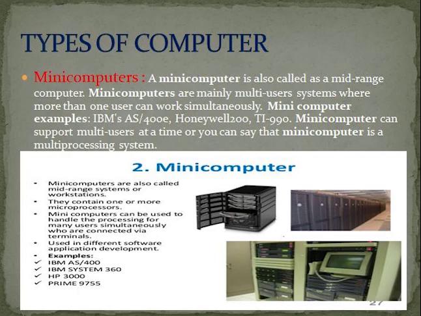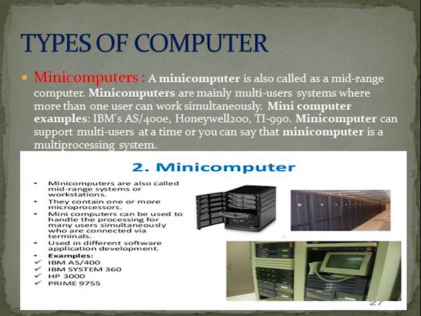A mini computer is also called a mid-range computer. Mini computers are mainly used in multi-user systems where more than one user can work simultaneously. Mini computer examples: IBM AS400E, Honeywell 200, TI 900. A mini computer can support multiple users at a time. You can say that a mini computer is called a multi-processing system.